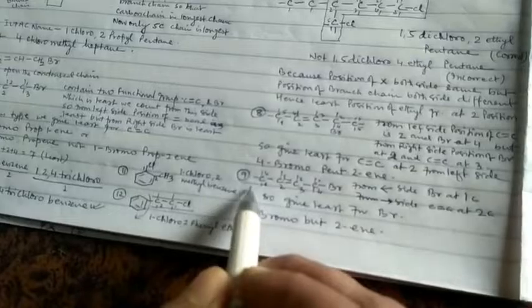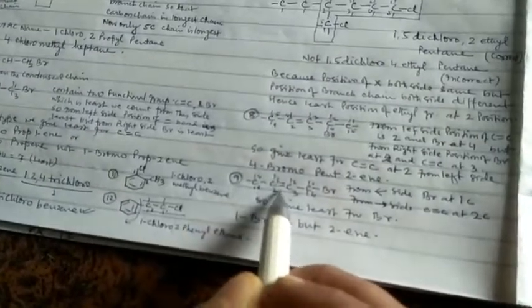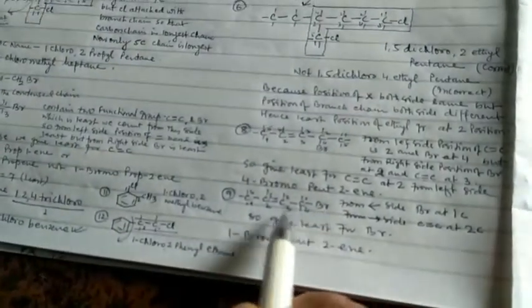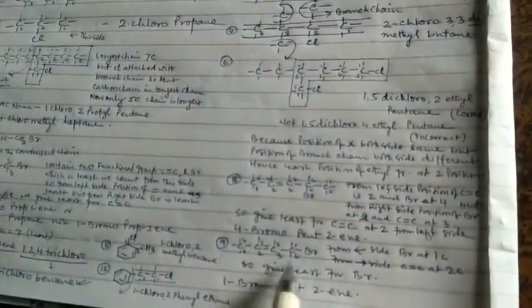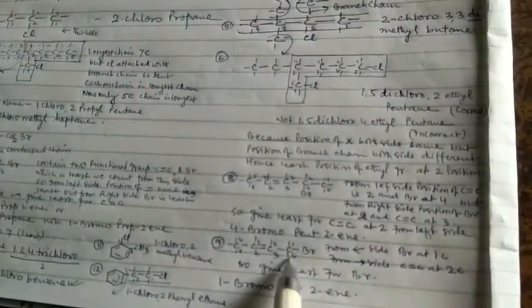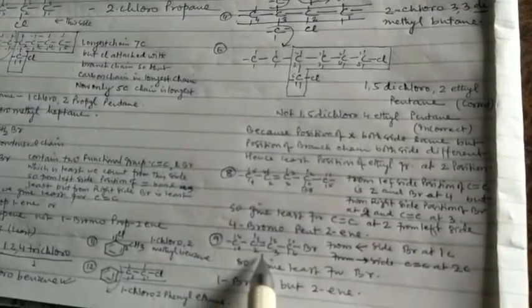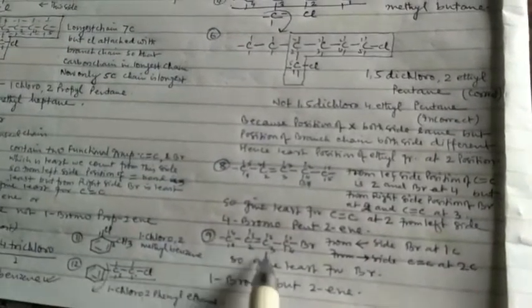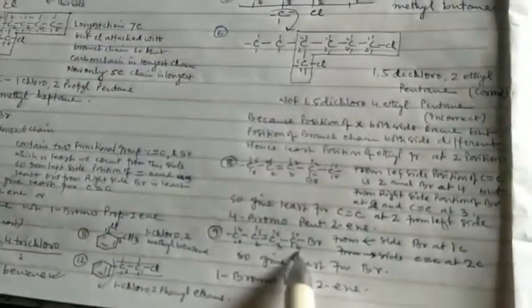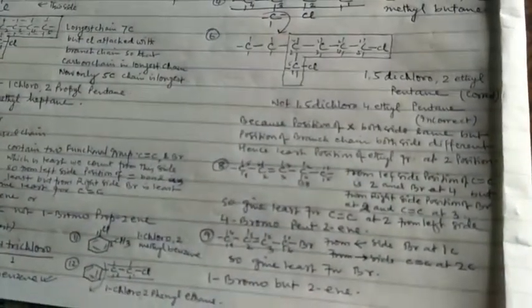But in the next example, a double bond and halogen are both present, but from the right side, bromine is at the first position and the double bond at the second position. From the left side, the double bond is at the second position and bromine at the fourth position.